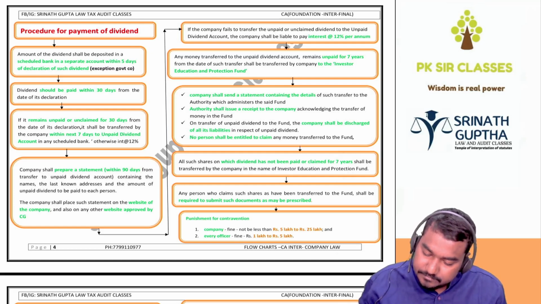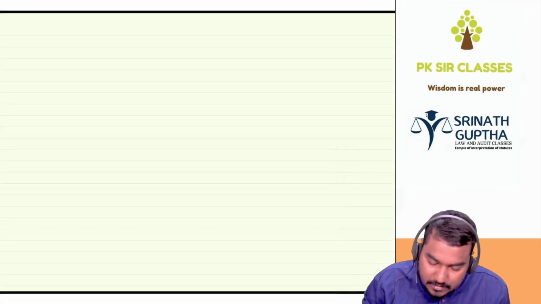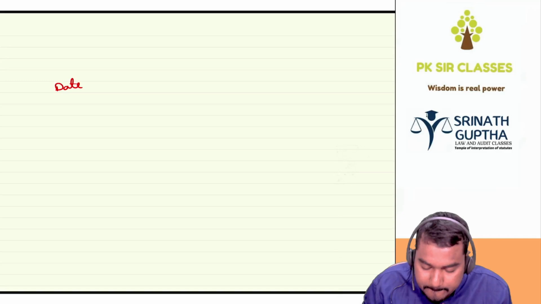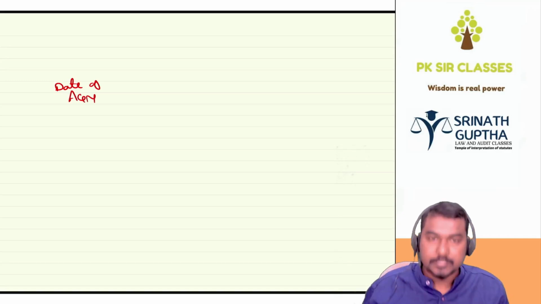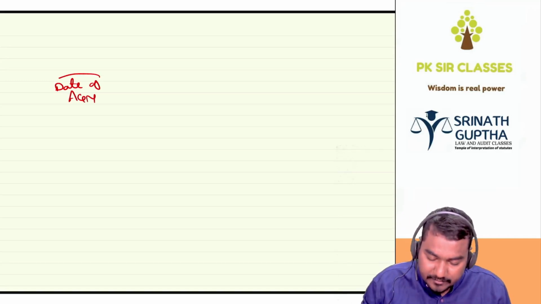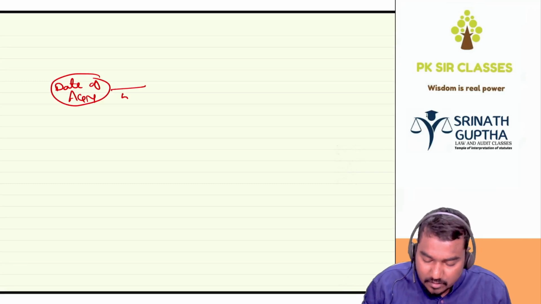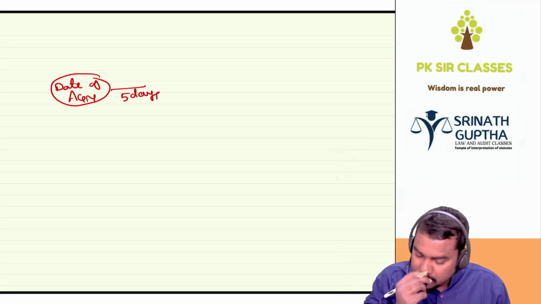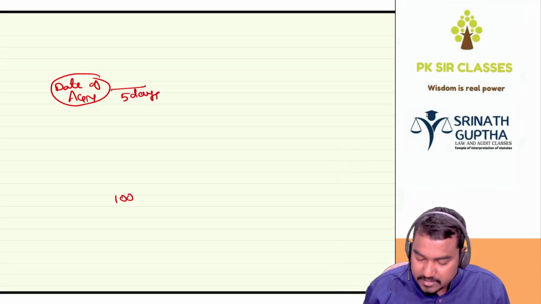For example, from the date of AGM, within the next 5 days. The number of shares in the company, for example, is 1 lakh shares. Dividend per share is 2 rupees, for example.